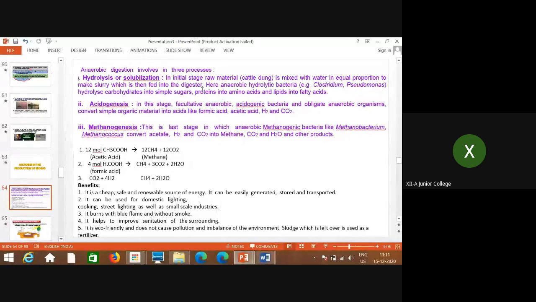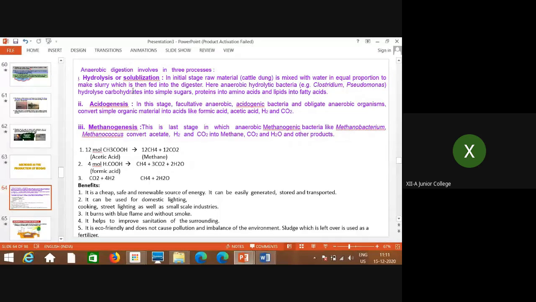Here hydrolysis is done. This is also called solubilization, because the raw material becomes soluble in water.